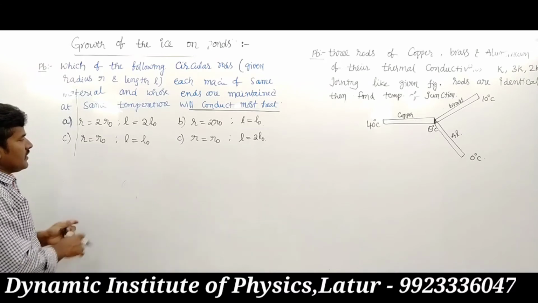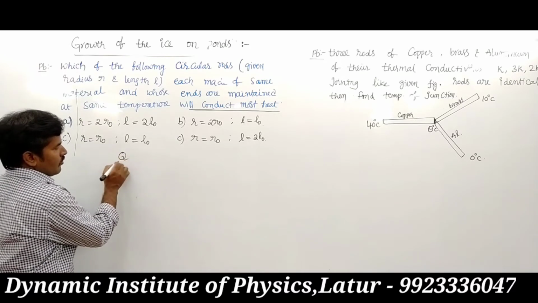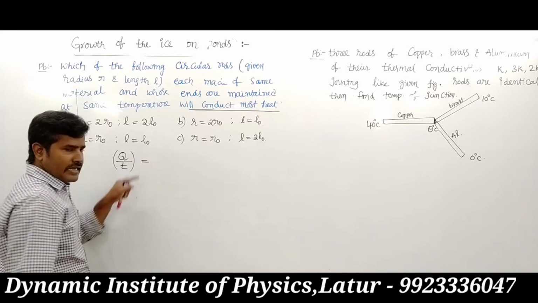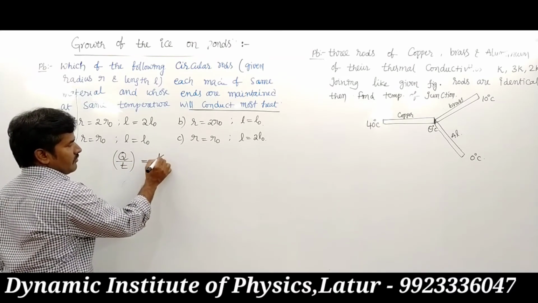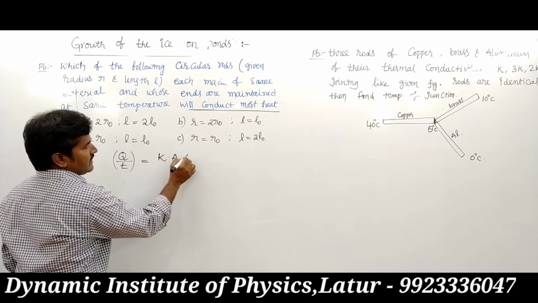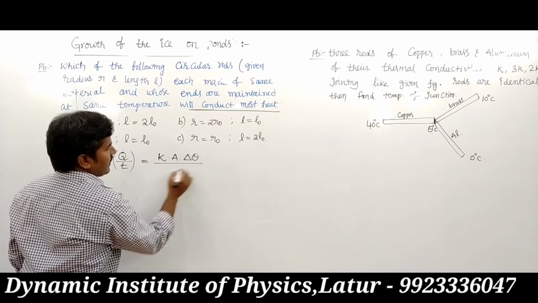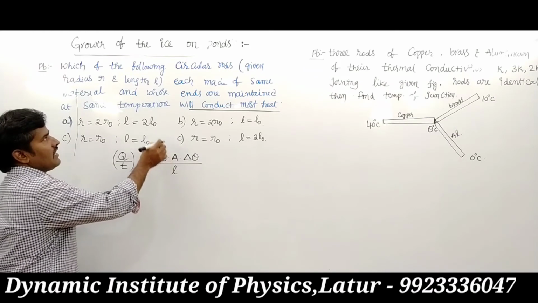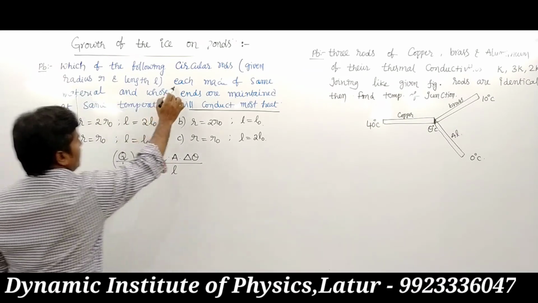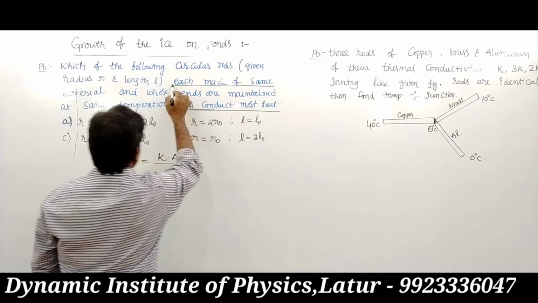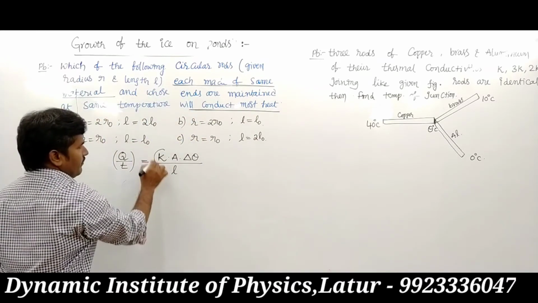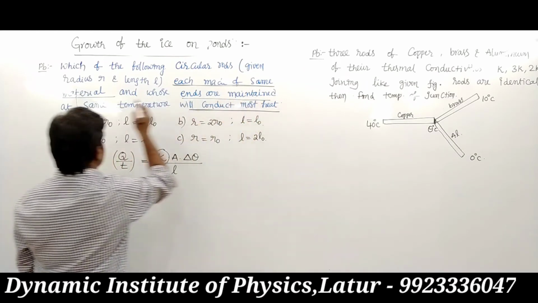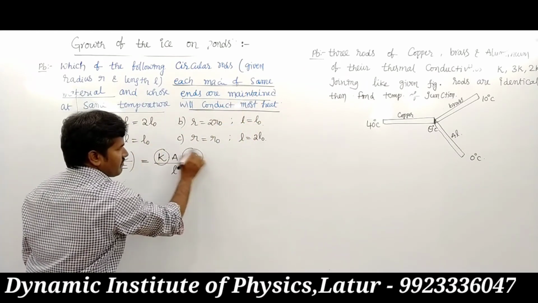You know that Q upon t, the rate of transferred heat or heat current, is K A delta theta upon L. Now they are made of the same material, so K is the same, and the ends are maintained at the same temperature difference.